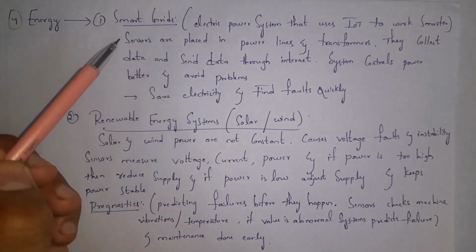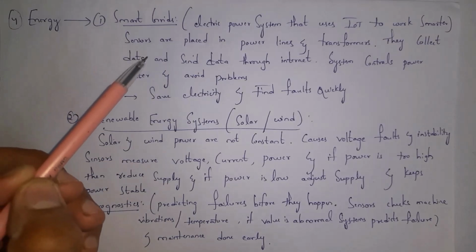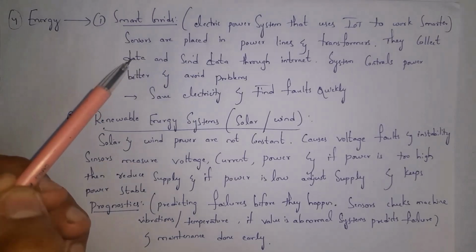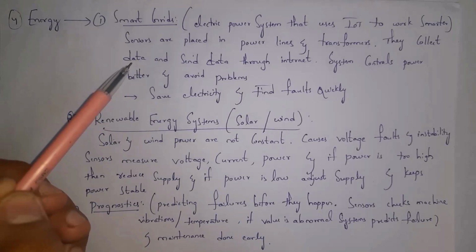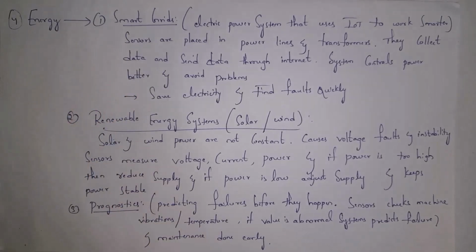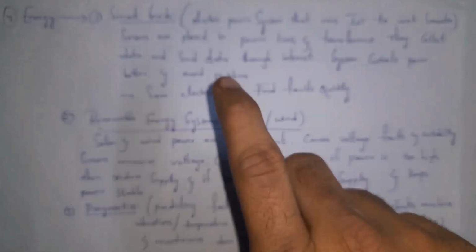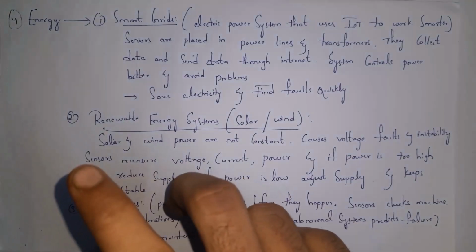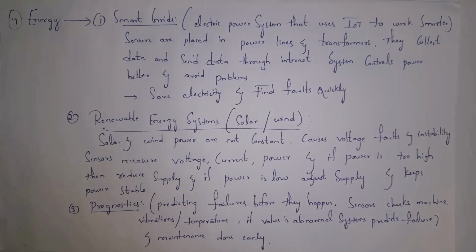Normally, some sensors are placed in power lines and transformers, where the sensors will collect complete data related to electricity, and then they will send data through the internet to smart grids, where smart grids will use IoT to control power better and avoid problems. So smart grids will save electricity and find problems quickly.